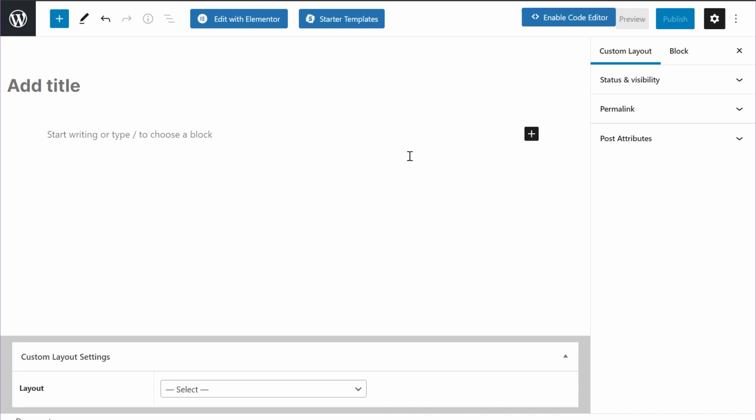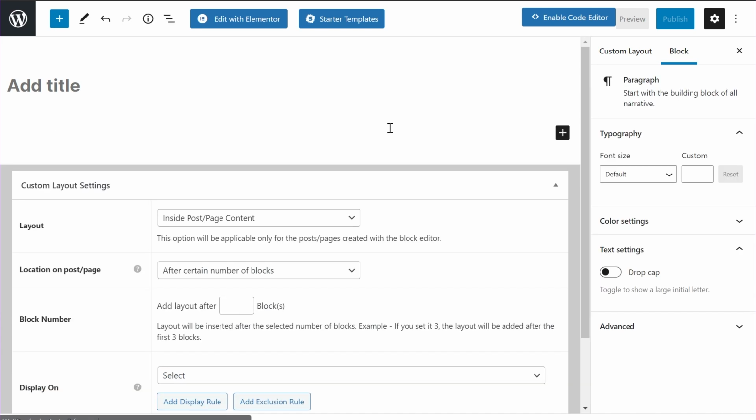The second thing I'd like to clarify is that we already have a video completely explaining in detail the custom layouts feature in Astra. So I'm not going to go into a lot of detail about the actual feature. I'm going to focus primarily on the new features that we've added to the custom layouts. So let's start with that first.